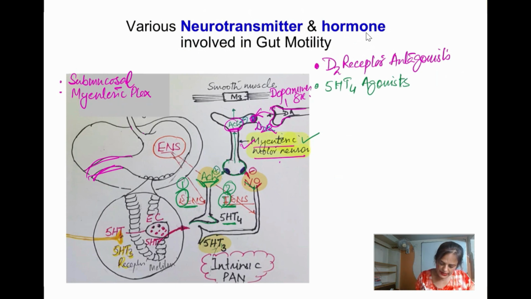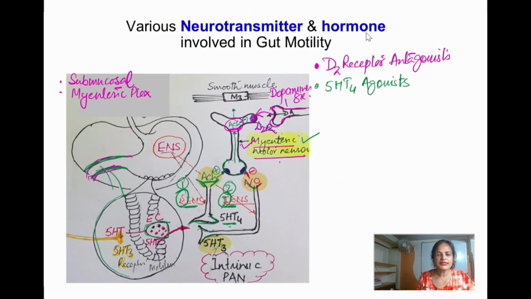And how do these get stimulated, this 5-HT4 and 5-HT3? They get stimulated whenever there is a mucosal stimulation of the gut. So with the mucosal stimulation of the gut, what happens? This is a part of the gut I focused on here. There are various cells, glands and pits.